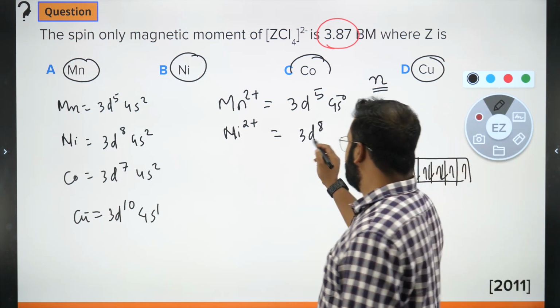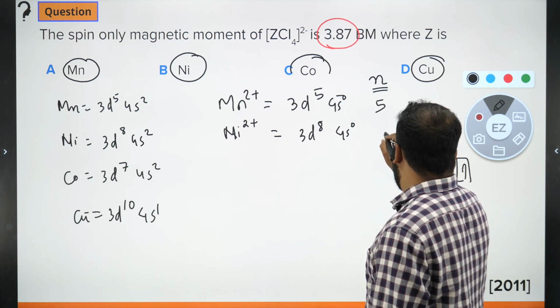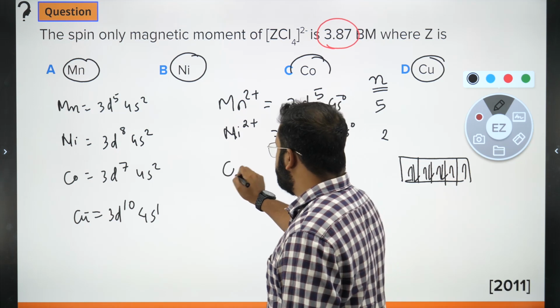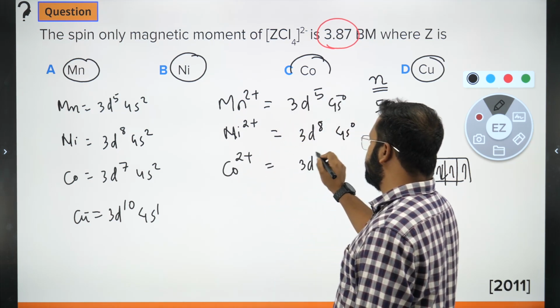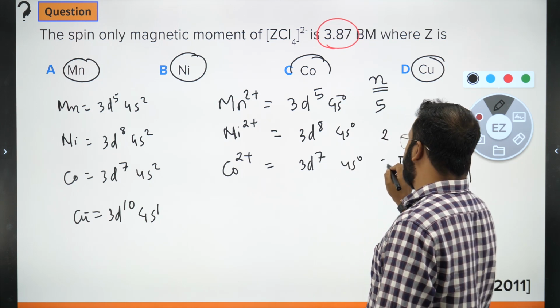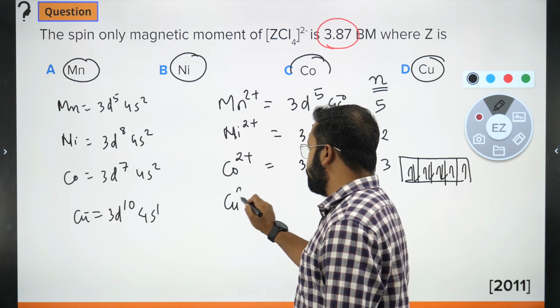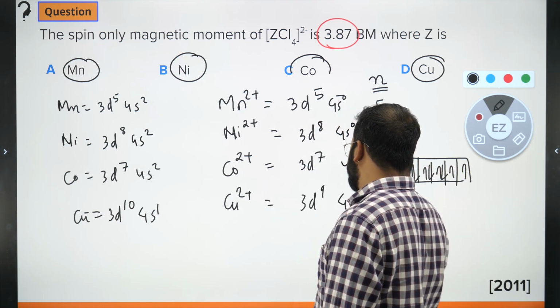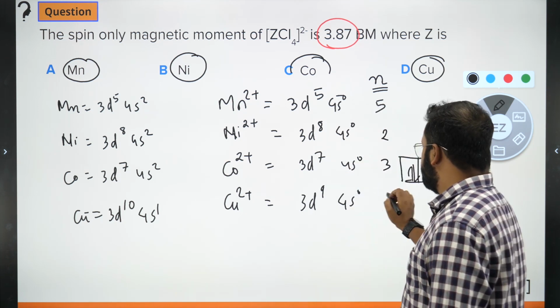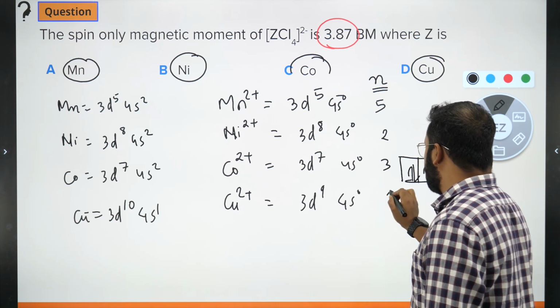So 3d8 4s0, the number of unpaired electrons will be 2. Co2 plus will be 3d7 4s0, number of unpaired electrons is 3, and copper 2 plus will be 3d9 4s0, so the number of unpaired electrons will be 1.